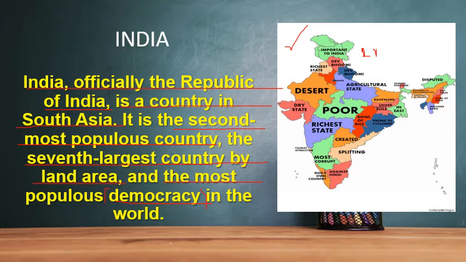Okay. So it is the most populous and popular democracy in the world. It is popular also and populous also, means the largest number of population in a democracy. But China is not a democratic country. You can say it is a hereditary country. Okay. So let's begin with a new slide.